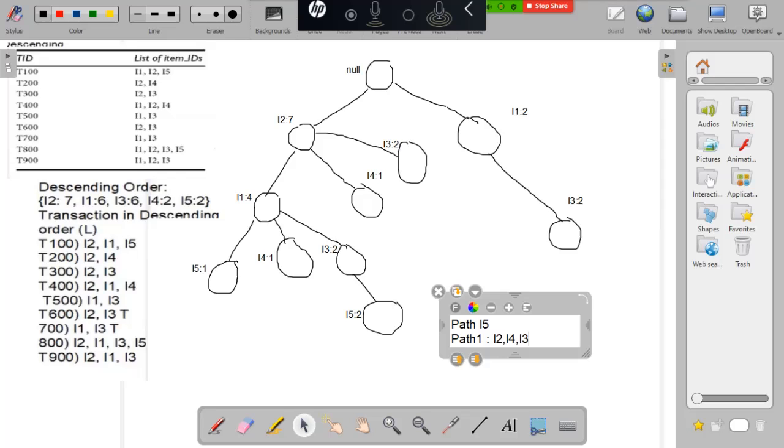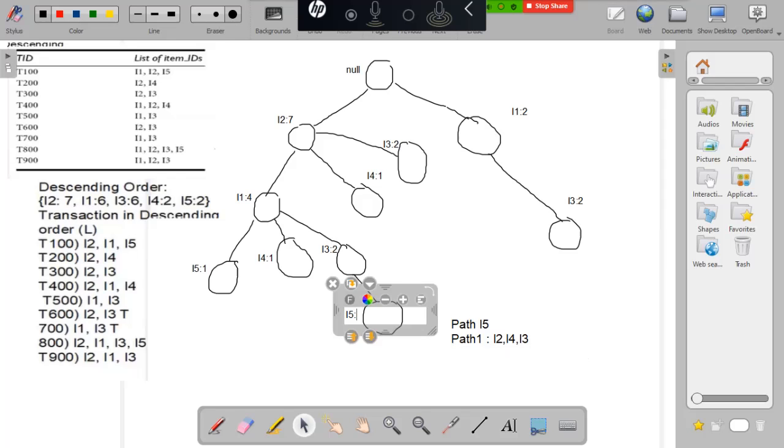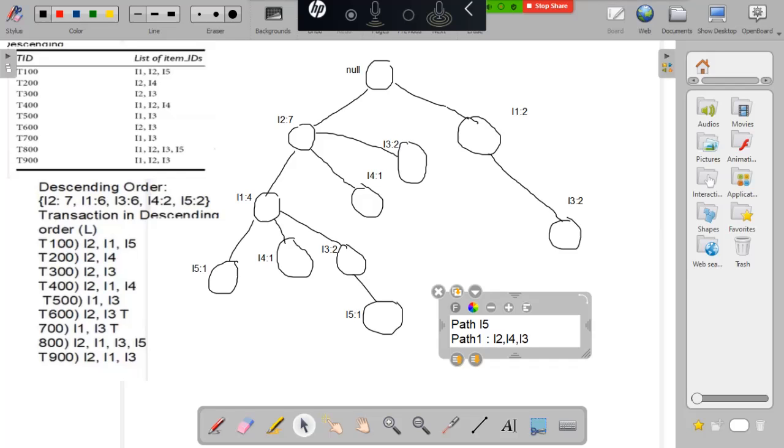I5, it's wrongly mentioned. I5 is 1 only. There's no need to increase I5 here, because the I5 occurrence is only one time. There's no two occurrence. It's a mistake, sorry. In the last path, we have to mention I2, I1, I3, and we should not increase like this. So for I2, I4, I3, the path length is equal to 1, and we have to mention this length.